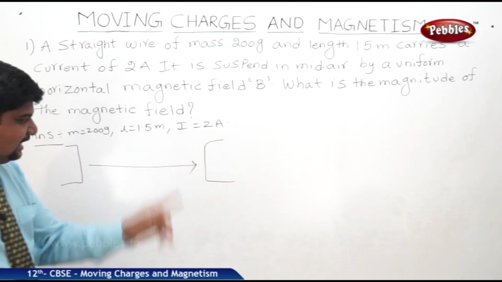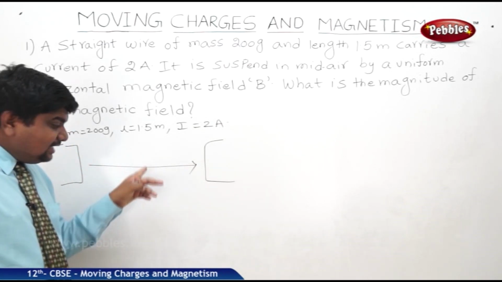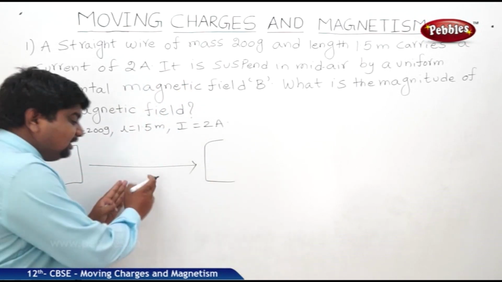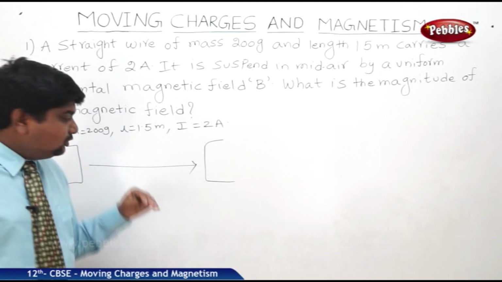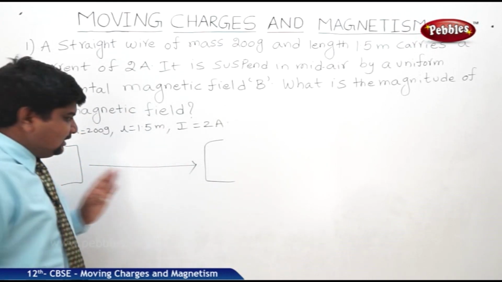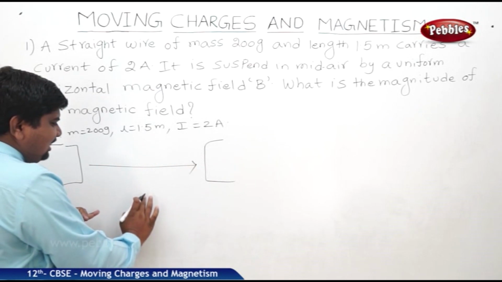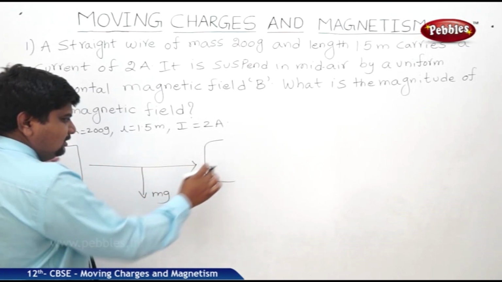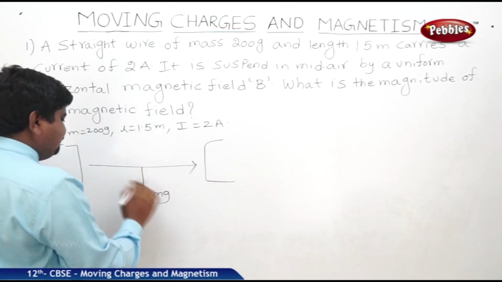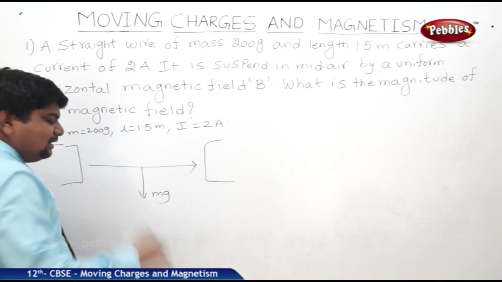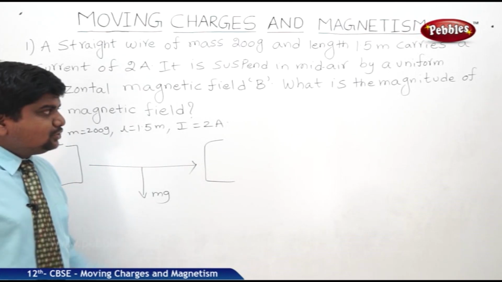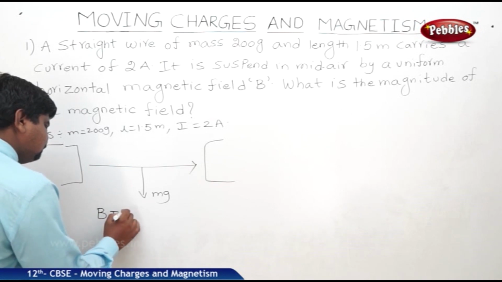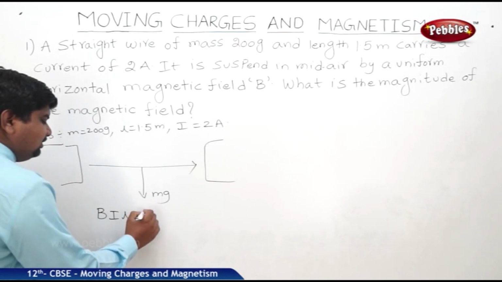Whenever a body is suspended, gravitational force should be equal to the magnetic force. Otherwise, it won't be suspended freely. It won't stay in the air. The gravitational force on either ends is balanced by the magnetic force. So what is the magnetic force here? BIL is equal to mg.